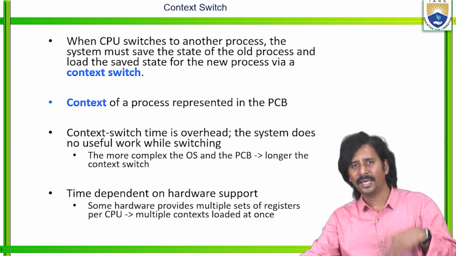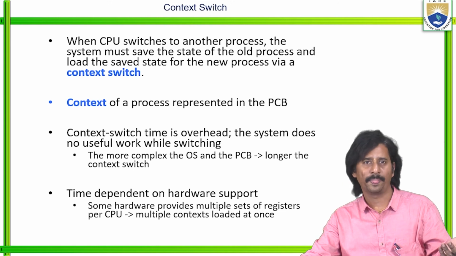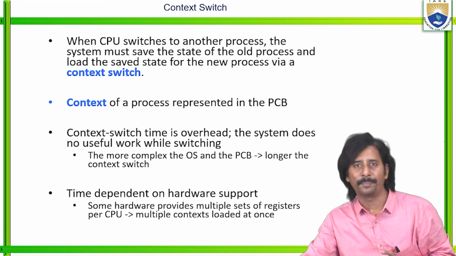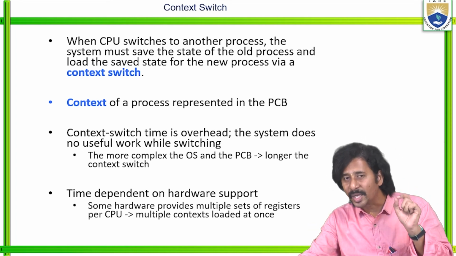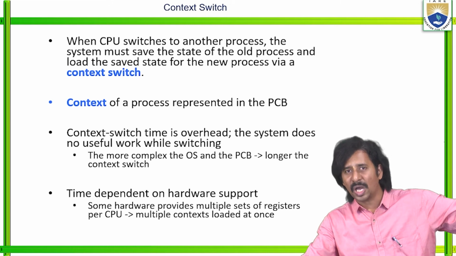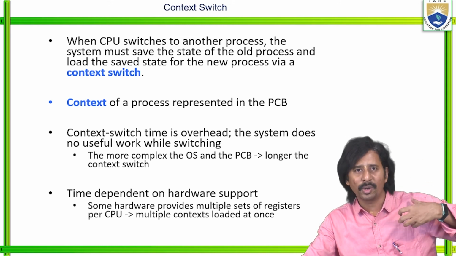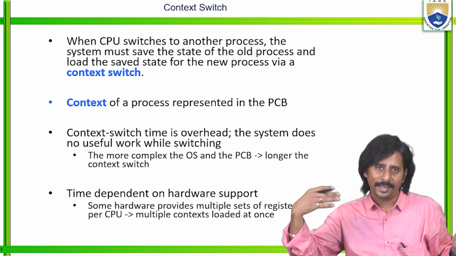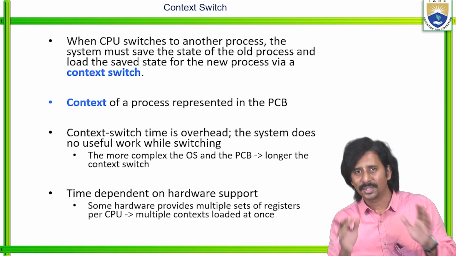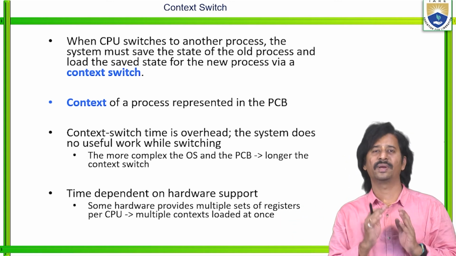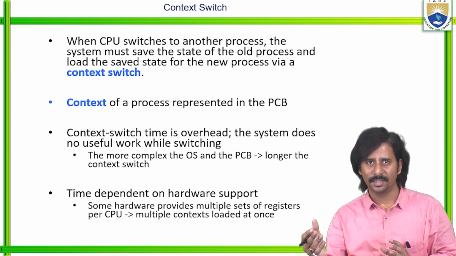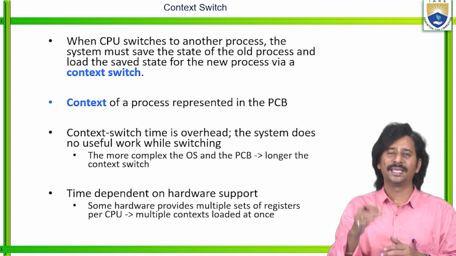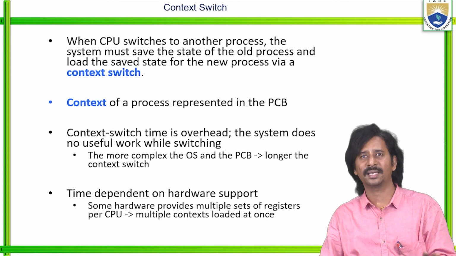Then again I need to execute some other process. Now I need to resolve that particular issue and again take the printout. Now the process executes from where it stopped recently. According to our example, my 5 pages are already printed, so it takes the next printout from the 6th page. So that is a context switch. Whenever the processor switches to another process, the system must save the state of the old process and load the saved state for the new process via the context switch.